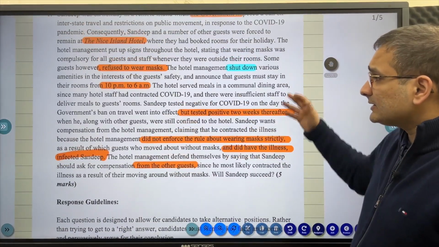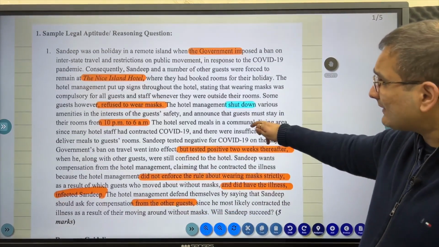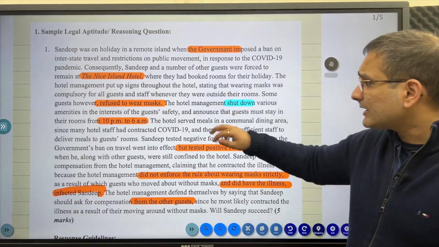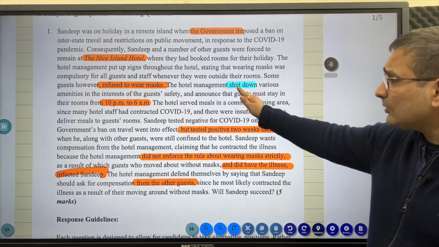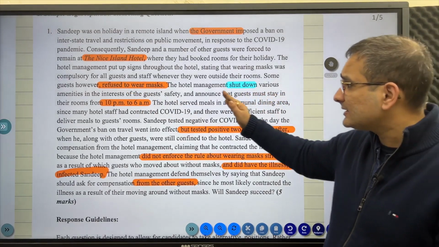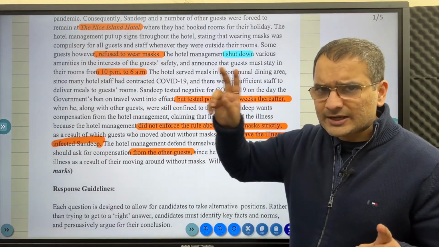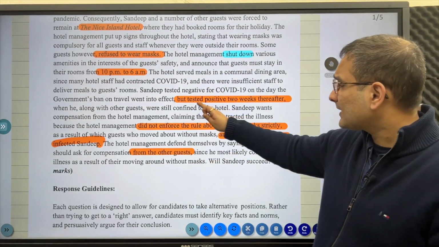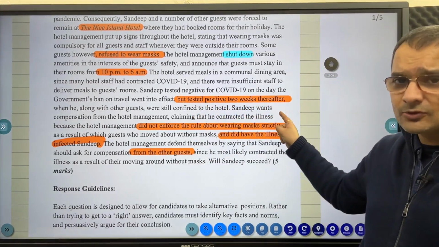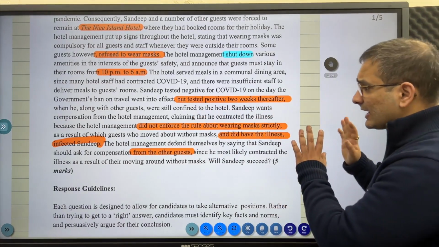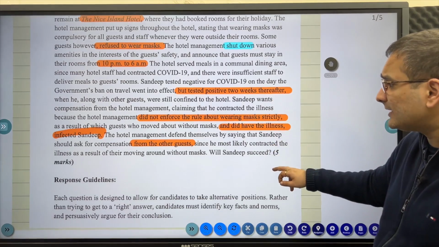Now when we go here in this passage, so the relevant details are that the government imposed a ban on interstate travel and restriction. होटल का नाम भी चलता है, but the guests refused to wear masks and the hotel management shut down the various amenities in the interests of the guest safety. Pointer, they also put out almost like a night curfew sort of a situation or guideline for the guests. And Sandeep ji tested 2 weeks positive 2 weeks thereafter. तो please ये पहले passage पढ़ लीजिए, मैं दोबारा पूरी चीज़ यहाँ से screen से नहीं पढ़ने वाला हूँ.